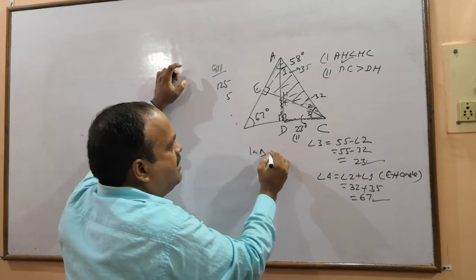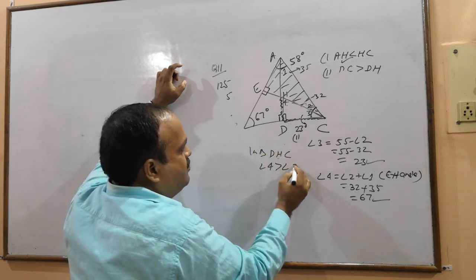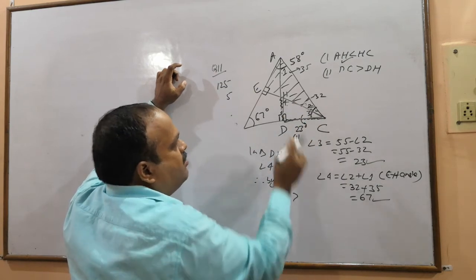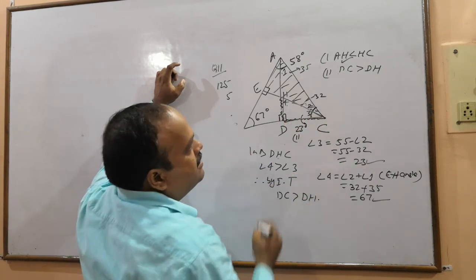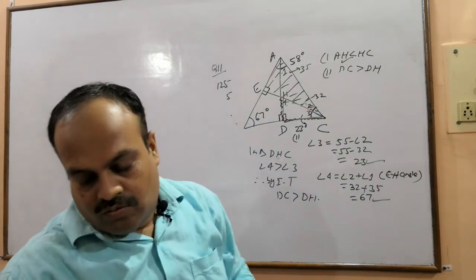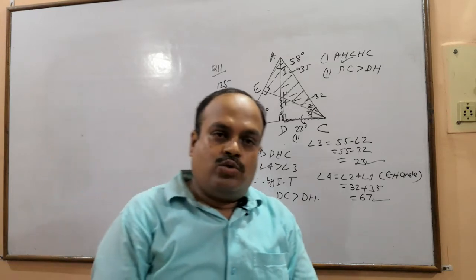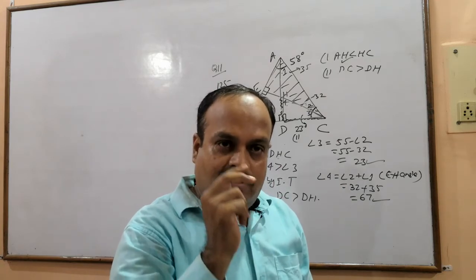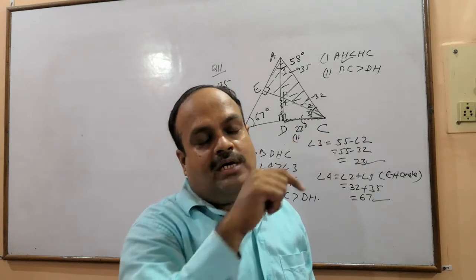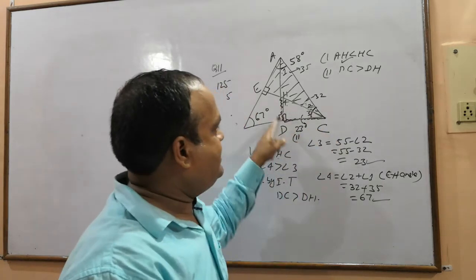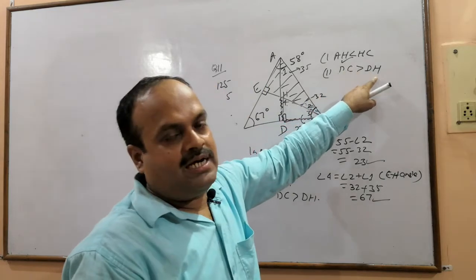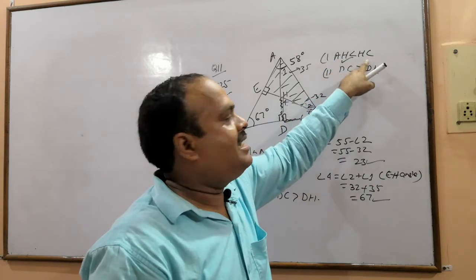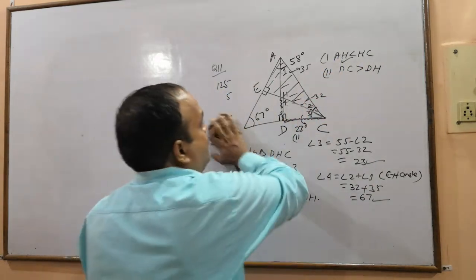So in triangle DHC, angle 4 is more than angle 3, therefore by the inequality theorem, 4 के सामने DC will be more than 3 के सामने DH. Therefore DC will be more than DH. So one thing keep in mind, that to compare the sides of a triangle, we need to first have the angles opposite to the sides, as I did here. To compare these two sides, I calculated the angles opposite to DC and DH, angles opposite to AH and HC from the diagram. So we have to do this.